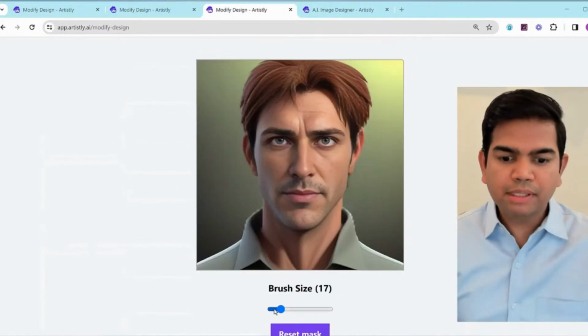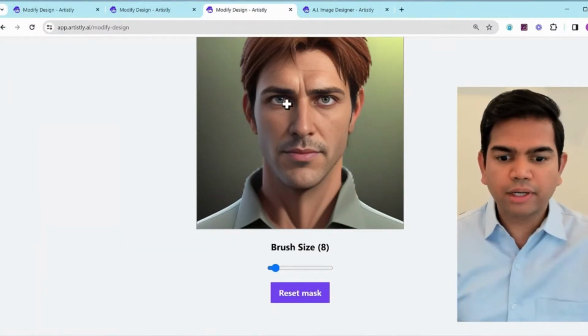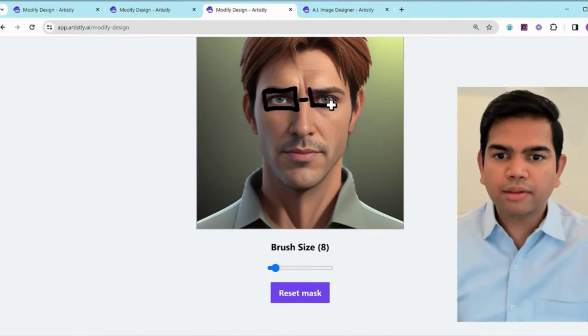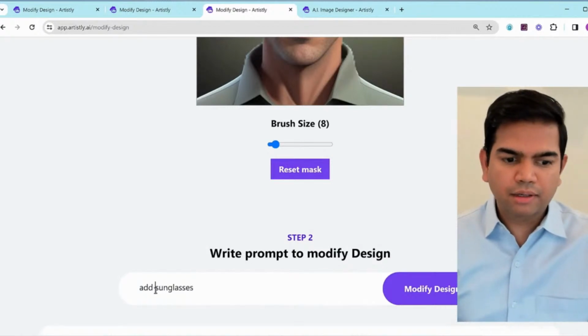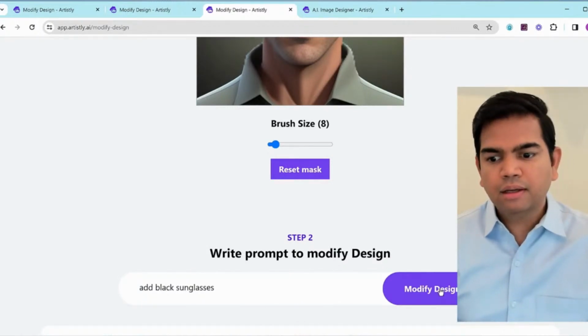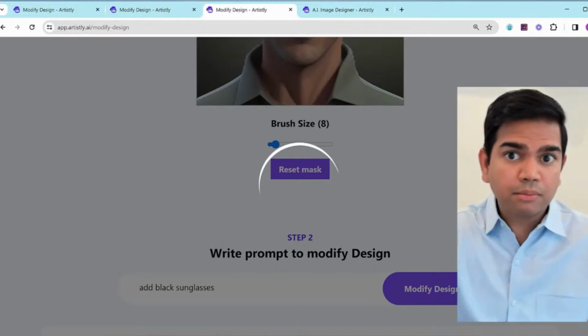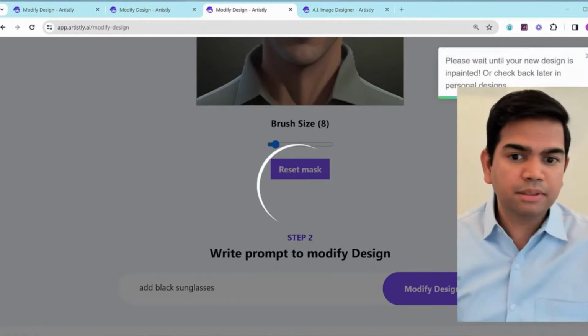For sunglasses, you want to be a little bit more careful. You don't want to go crazy. You just want to draw the sunglasses how you want them to appear, right? So let's say this is how you want these sunglasses to appear. You can draw that around and select it. That's the beauty here. You can just draw this around, and let's say you want to color over it, to appear like this. It's going to recreate whatever it is that you wanted to add in here, like so. I mean, not perfect, but add sunglasses, right? And black sunglasses, let's say. And then you click on this option right here. As you can see, modify design, takes a couple of seconds. There we go.